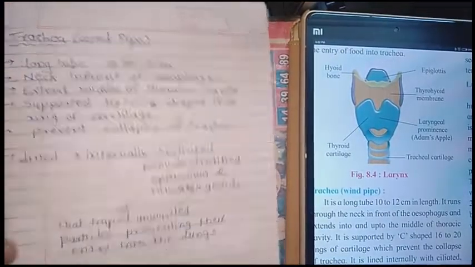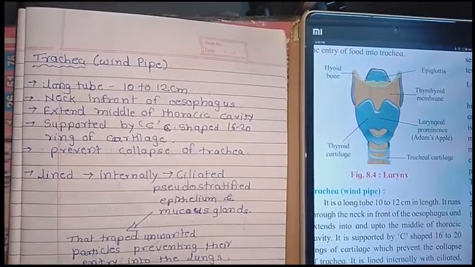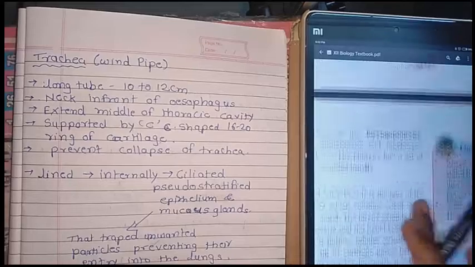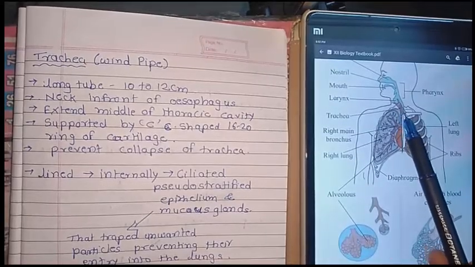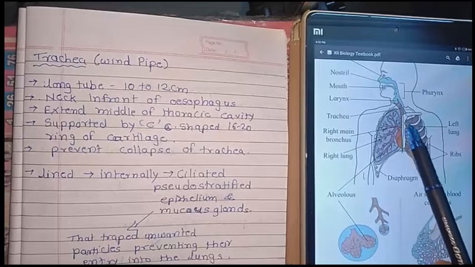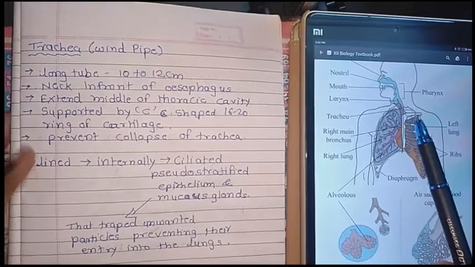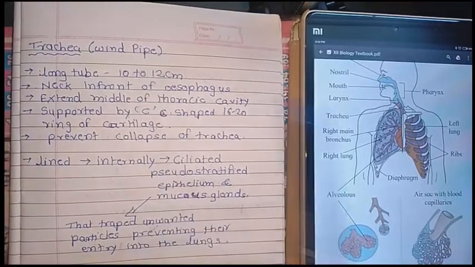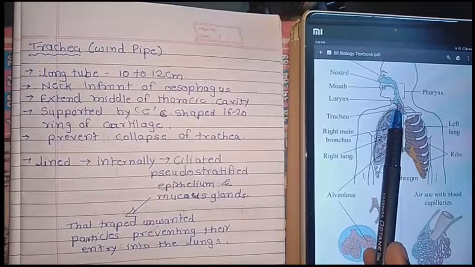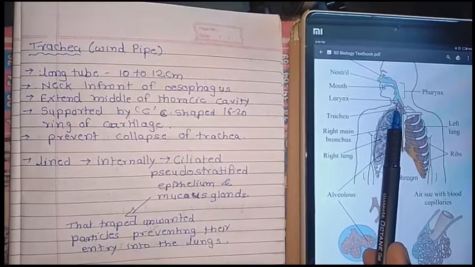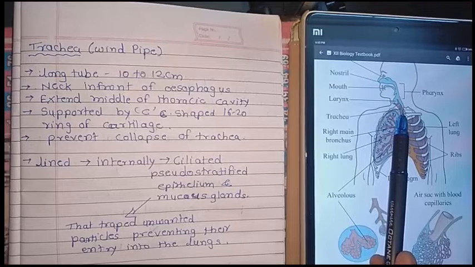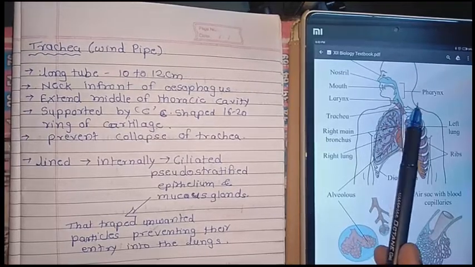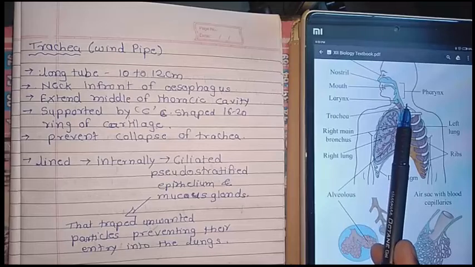Now, the next part is known as the trachea. See here, the trachea is a tubular structure, known as the windpipe. It extends from the larynx and is 10 to 12 centimeters long. It is present in the neck, in front of the oesophagus, so the oesophagus is at the back side of it.